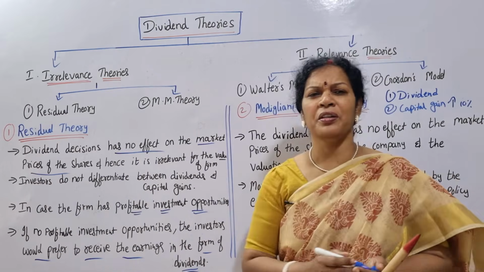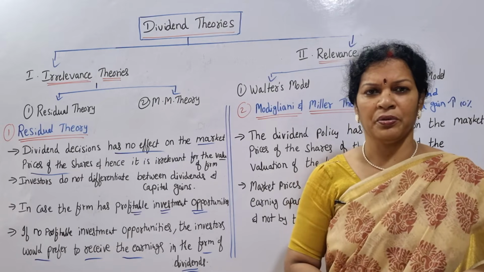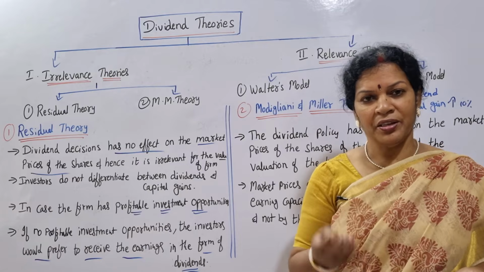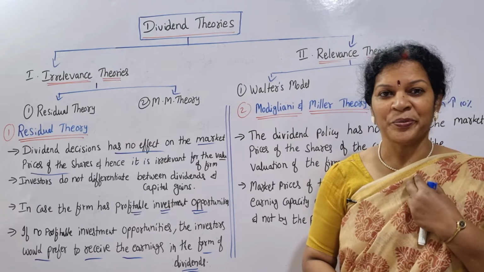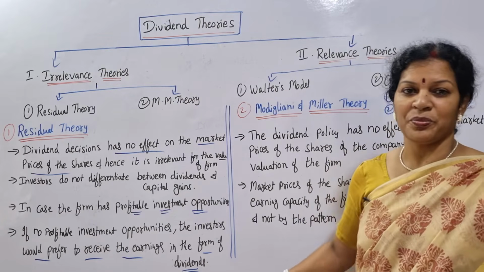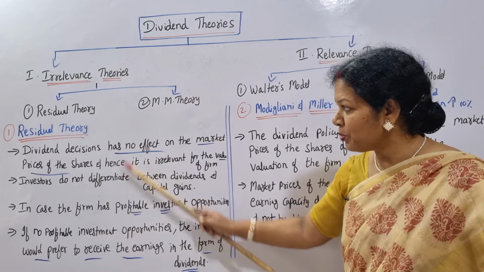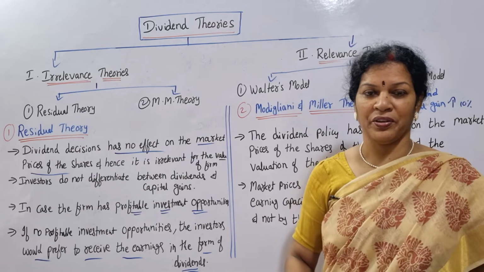When the company has no investment opportunities, no such offer is there, then investors feel, let me get my dividend at least. If investment opportunity is not there, then they expect this. If you follow these 4 points, then residual theory is perfect.